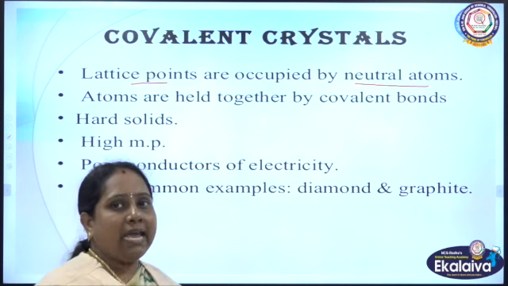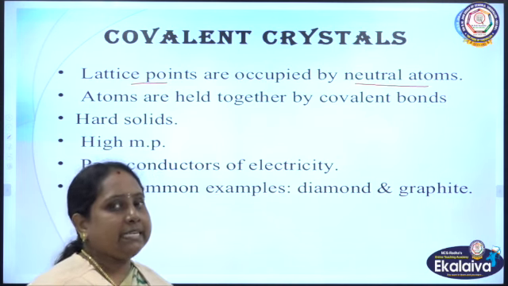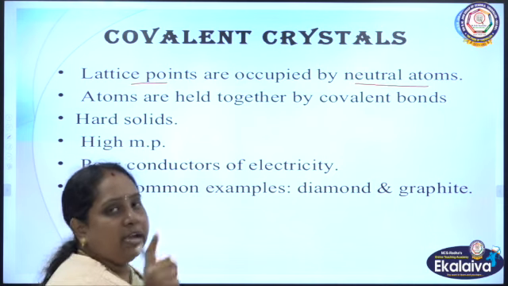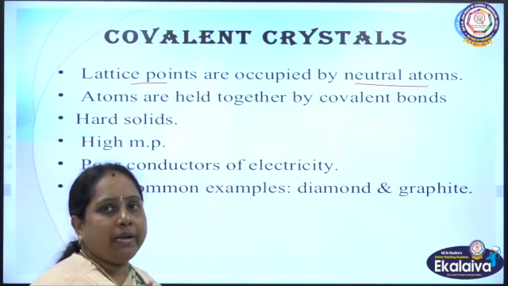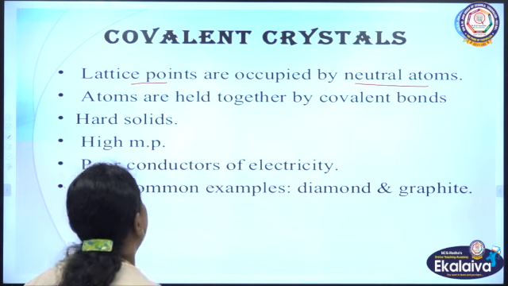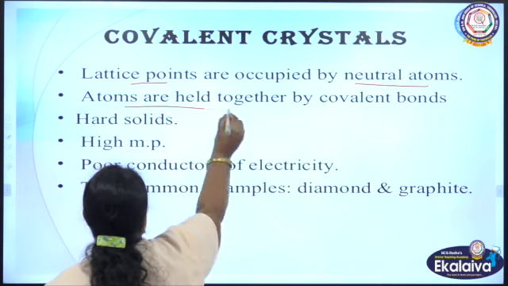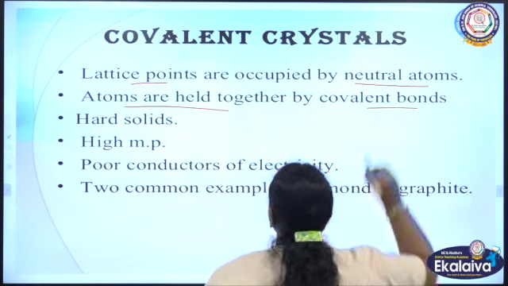For example, allotropes of carbon. Already I told you, in diamond and graphite the points are occupied by carbon atoms, and the atoms are held together by covalent bonds.